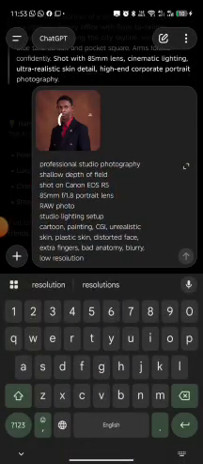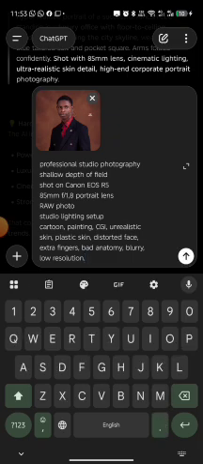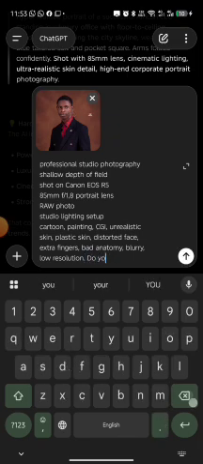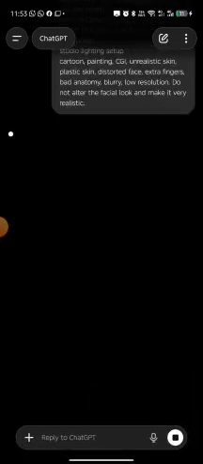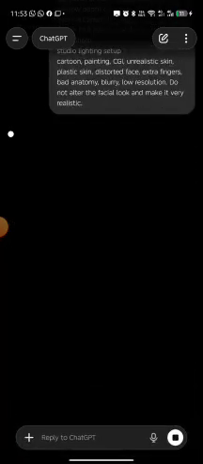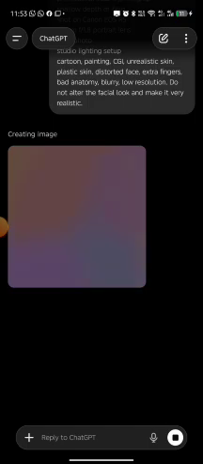When you're uploading your image, make sure it has a clear face. Do not change, do not alter the facial look, and make it very realistic. Good. So let's check what it will give us.